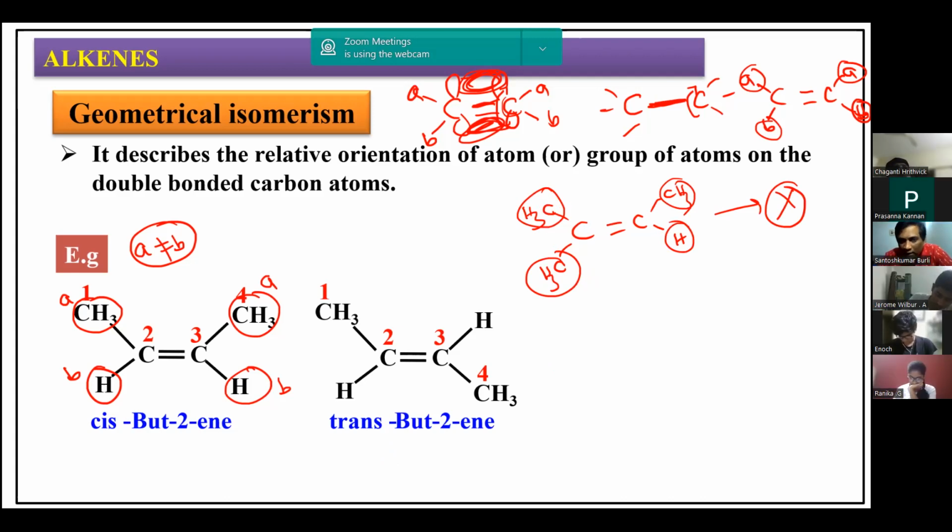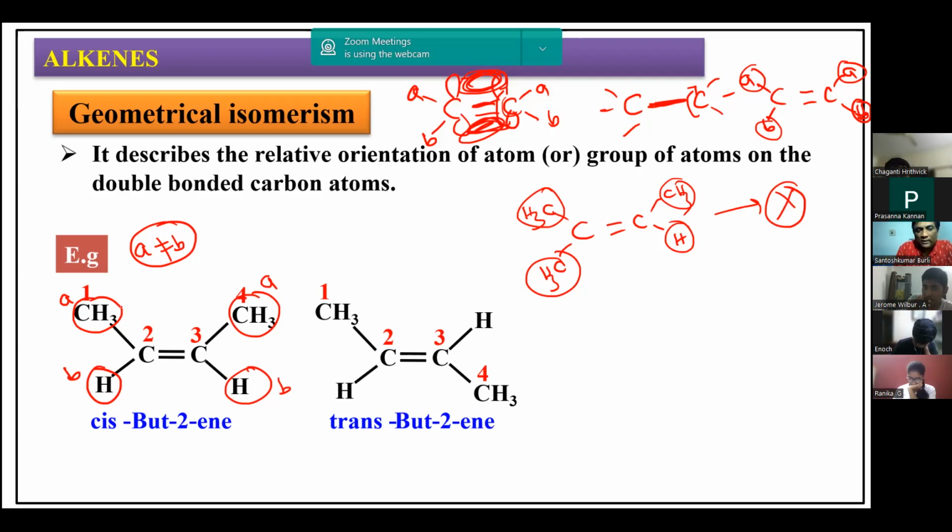Now, if the condition is satisfied, if A is not equal to B, we can also have A, B, C, D, all different, then also we can have cis and trans isomer, or geometrical isomer. But the atoms or groups attached to the doubly bonded carbon atom should not be same. Now, in this geometrical isomerism, in the spatial arrangement, we have two types.